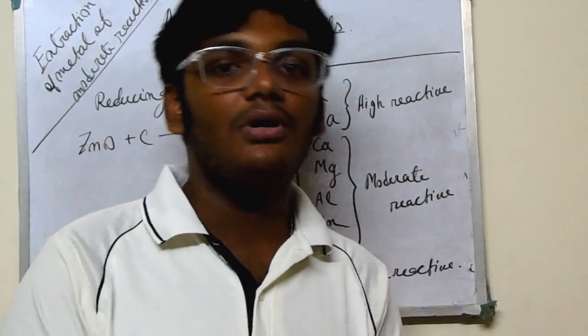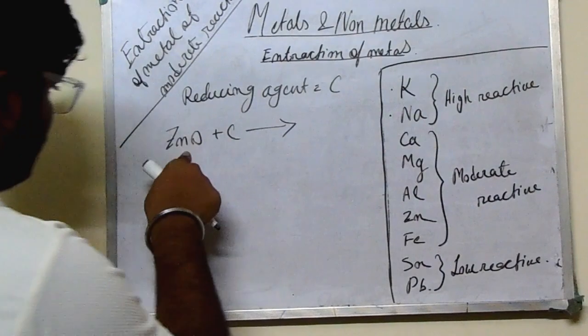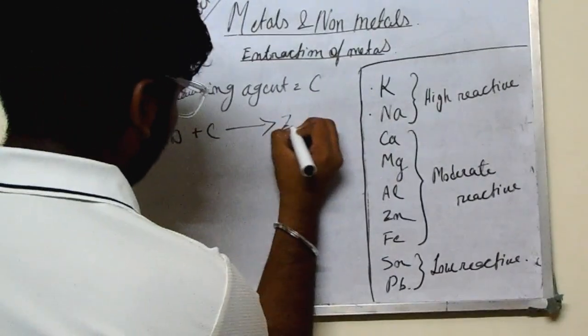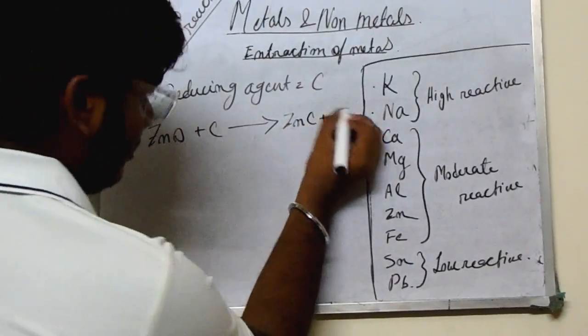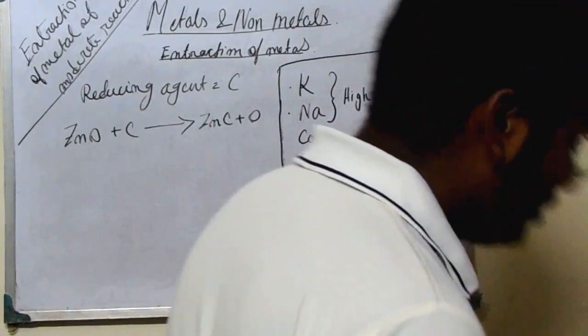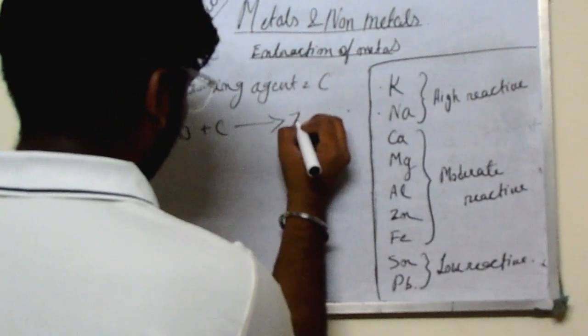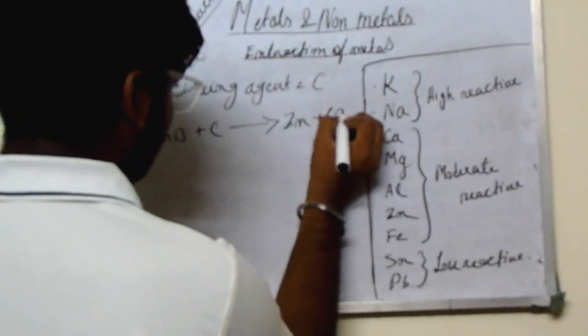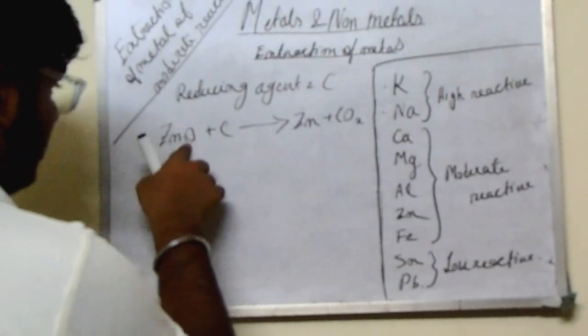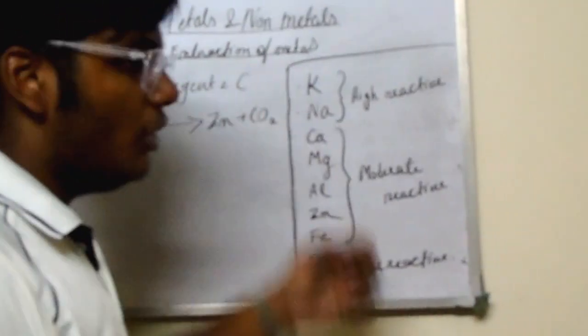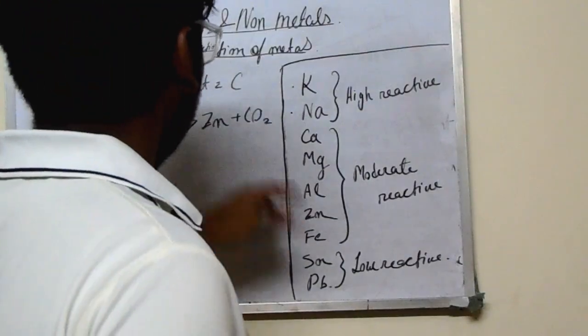So Zn, plus O, that is, sorry, metal will be separated plus CO2. C plus O, that is CO2, carbon dioxide gas will be evolved